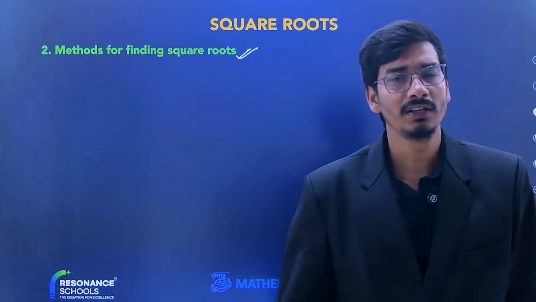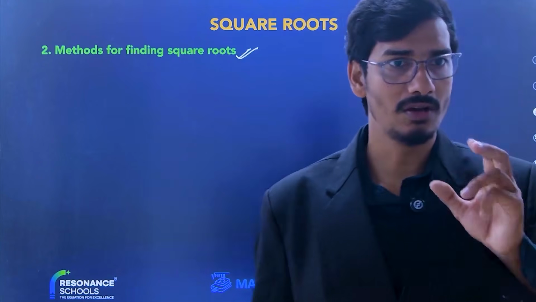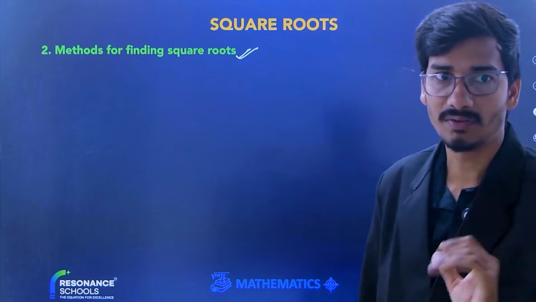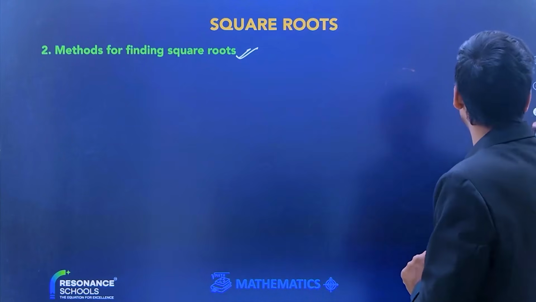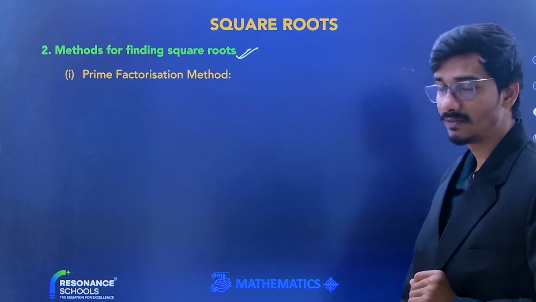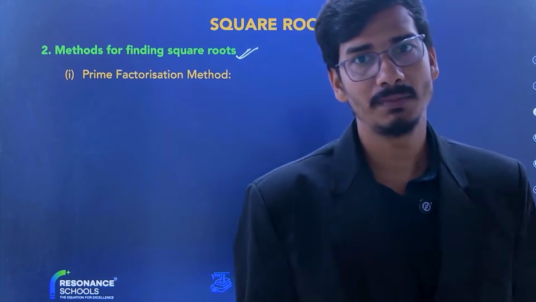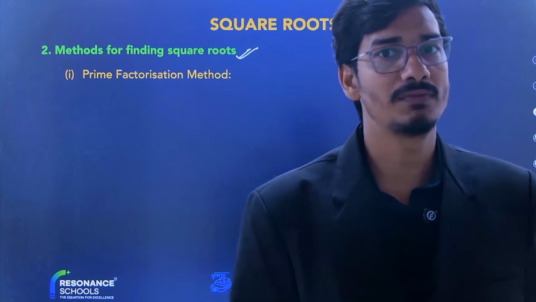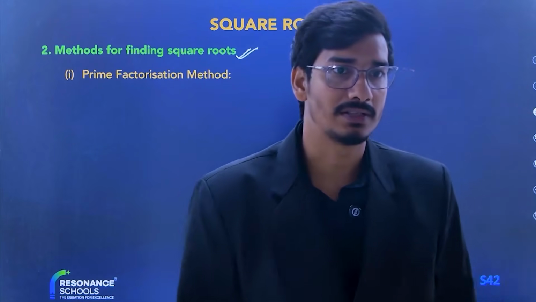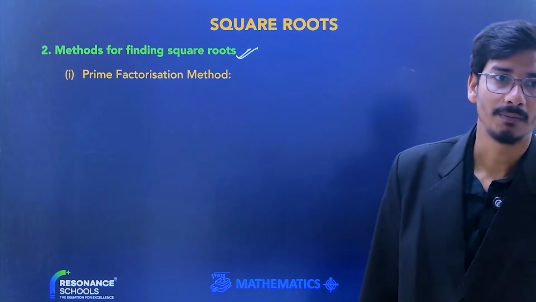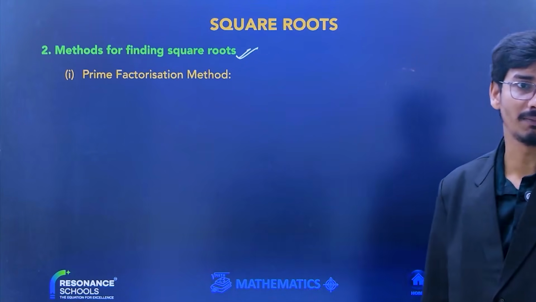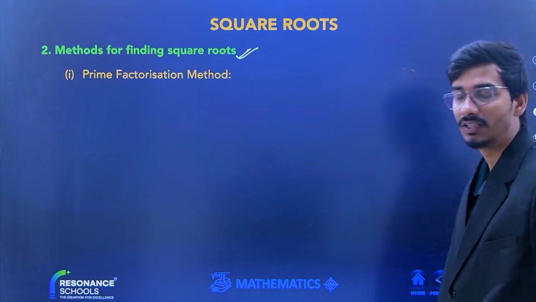Method for finding the square root of any quantity. All of you listen to all these points very carefully. First method, prime factorization method. If I give any number, start doing the prime factorization of that number and make pairs. The square root of -9 is -3? This is not correct, beta.